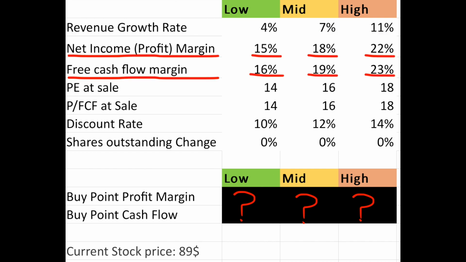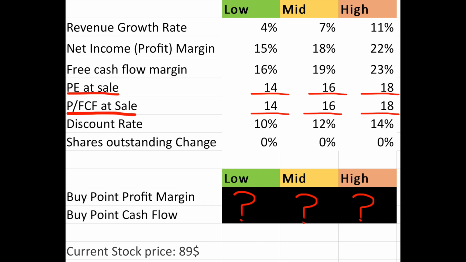In terms of profit margin and cash flow, they have struggled recently. This last year, they had 1.5% profit margin, but this is not normal and this is a company that should have between 20 and 25%. So on my low assumptions, I went with 16, middle with 18 and high with 22. And they have a little bit more free cash flow, so this is why I went with 16, 19 and 23.